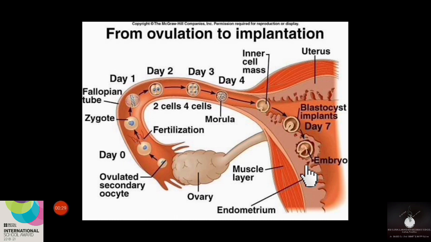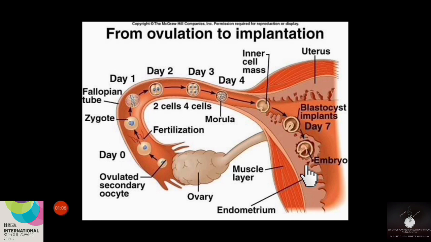We can call this structural and functional unit of tissue the placenta. Okay, this placenta may have two parts, that is a fetal placenta and a maternal placenta. Actually, the fetal placenta is formed from the fetal tissue and the maternal placenta is formed from the maternal tissue.